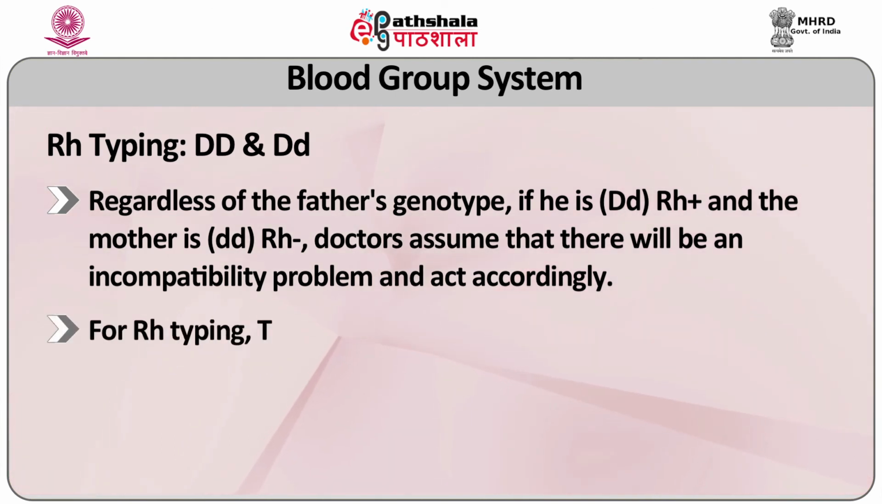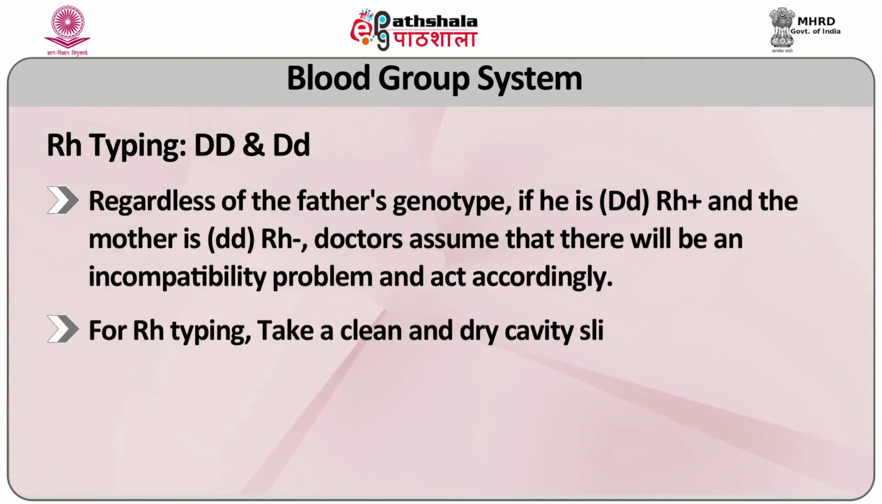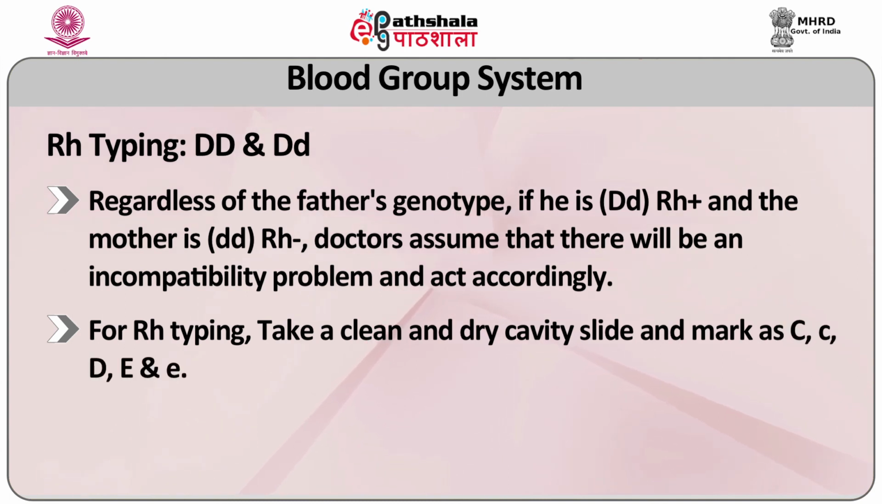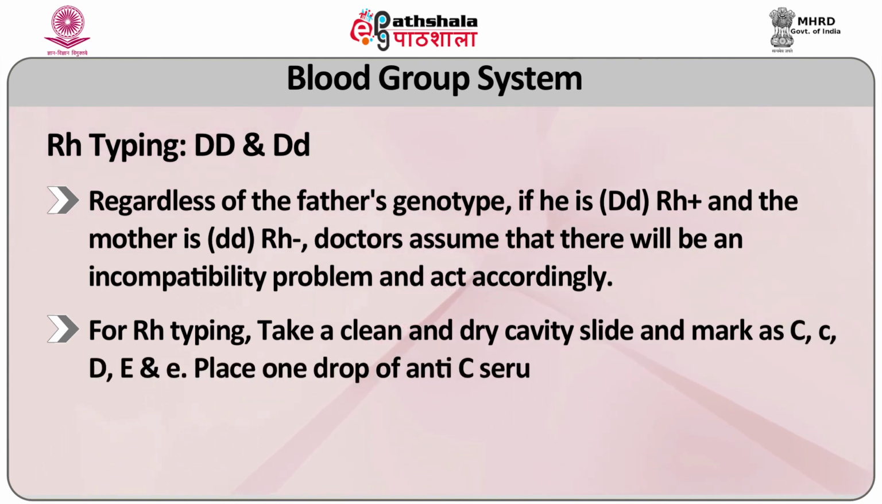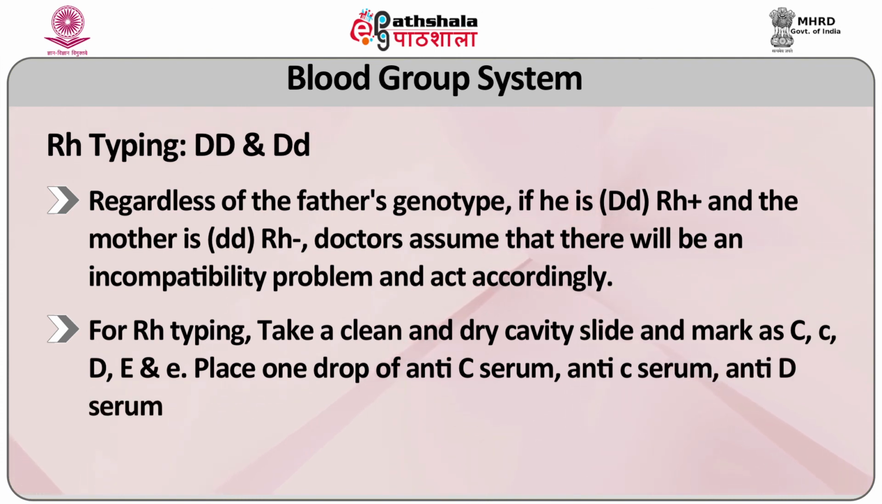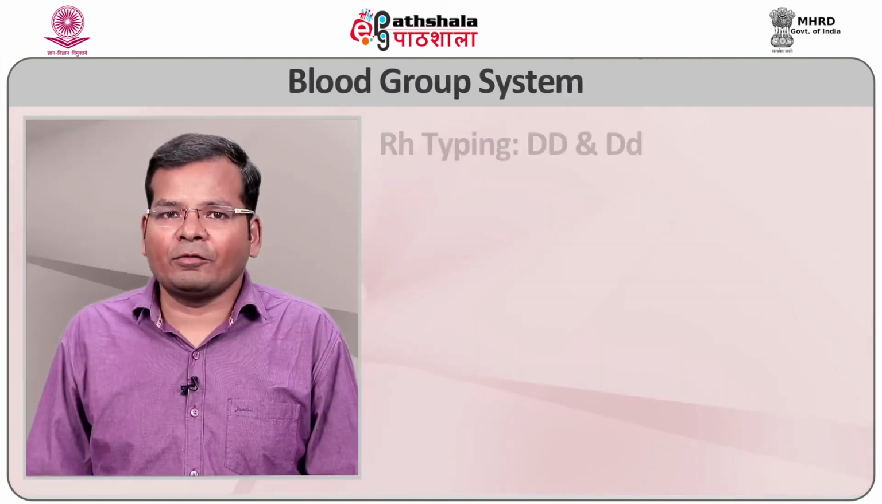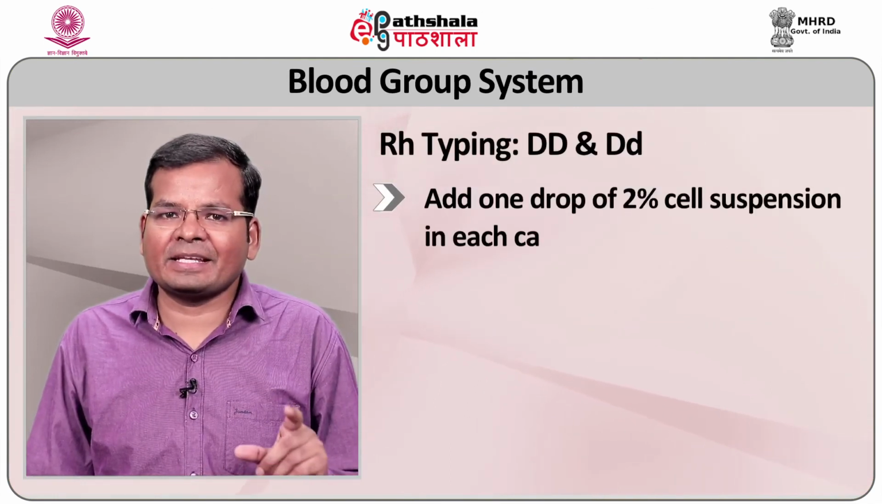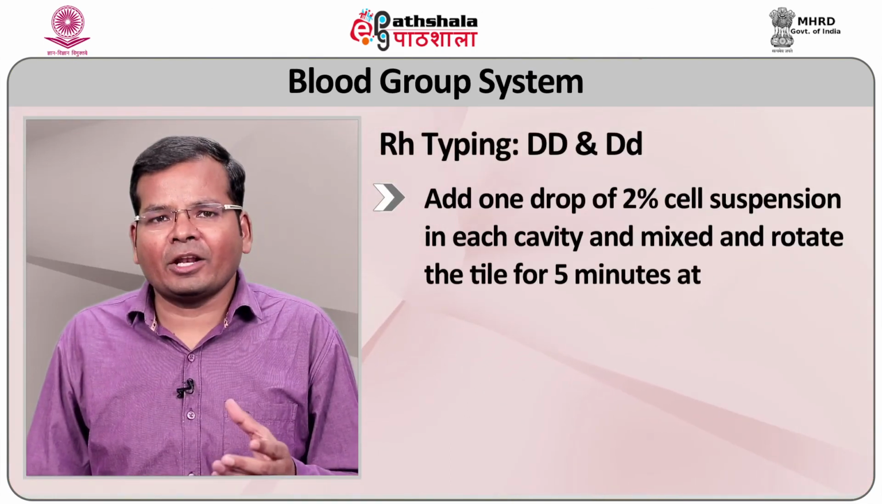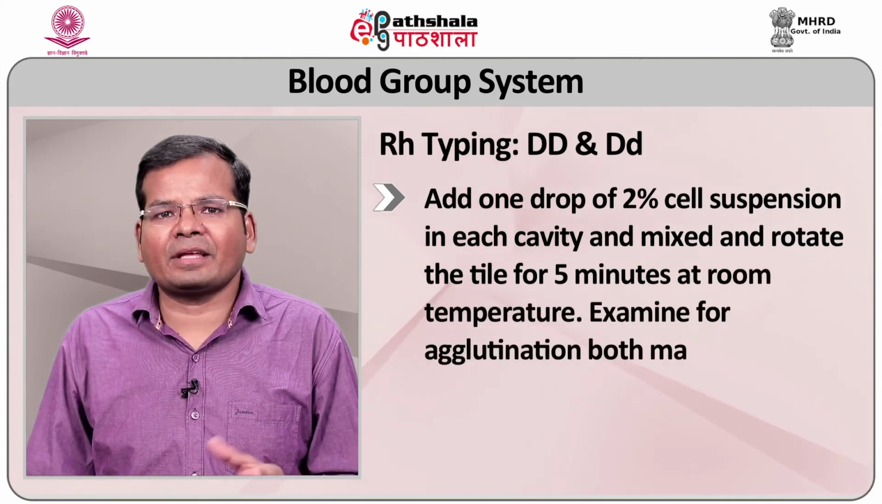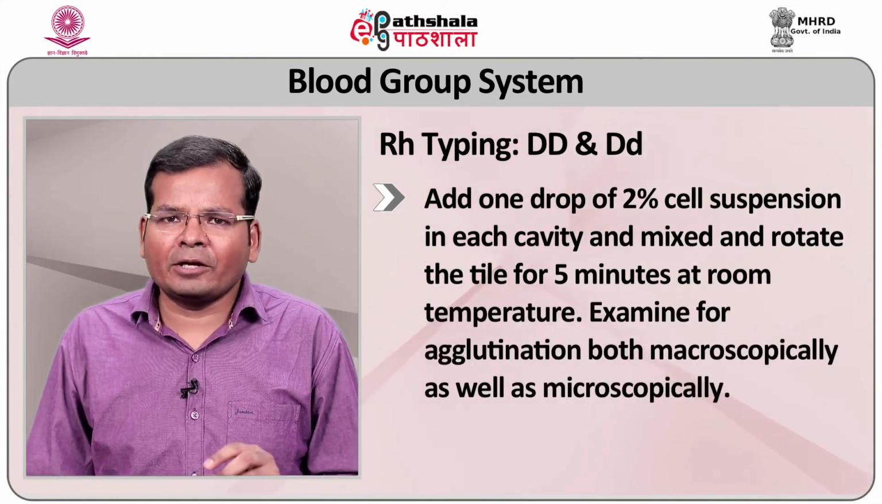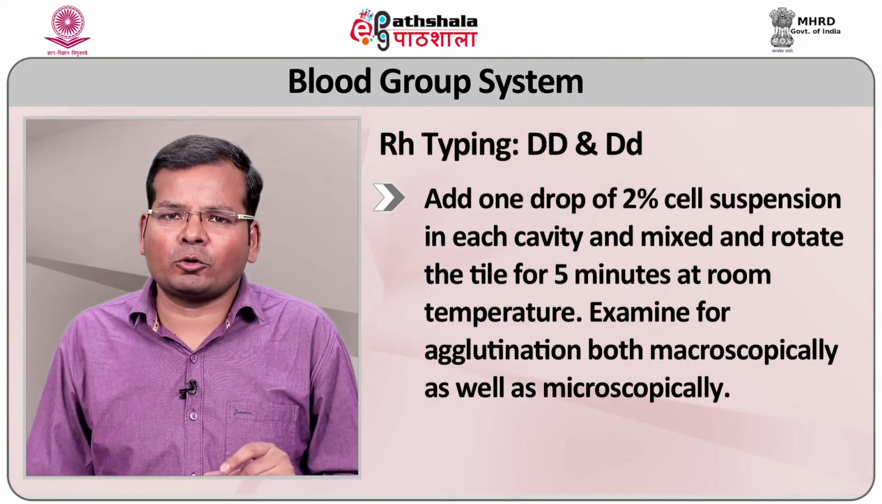For Rh typing, take a clean and dry cavity slides and mark as C, small c, D, capital E and small e. Place 1 drop of anti-C, anti-small c, anti-D, anti-E serum and anti-small e serum in the respective cavity. Add 1 drop of 2% cell suspension in each cavity and mix and rotate the tiles for 5 minutes at room temperature. Examine for agglutination both macroscopically and microscopically.